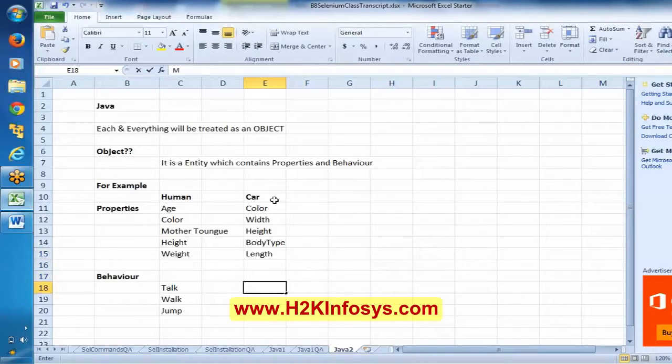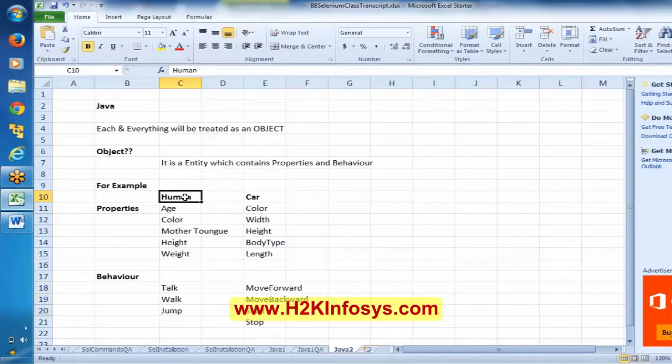And the behavior of the car is it can move forward, it can move backward, start, stop. So these are the properties and these are the behavior.